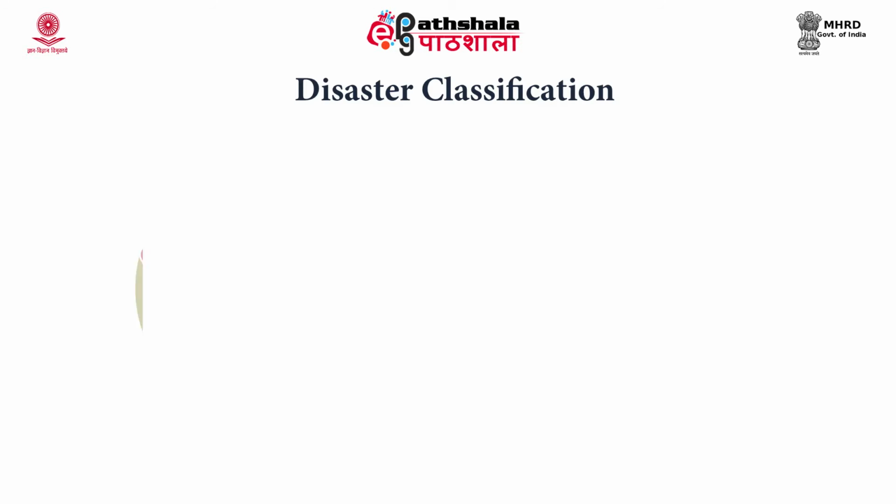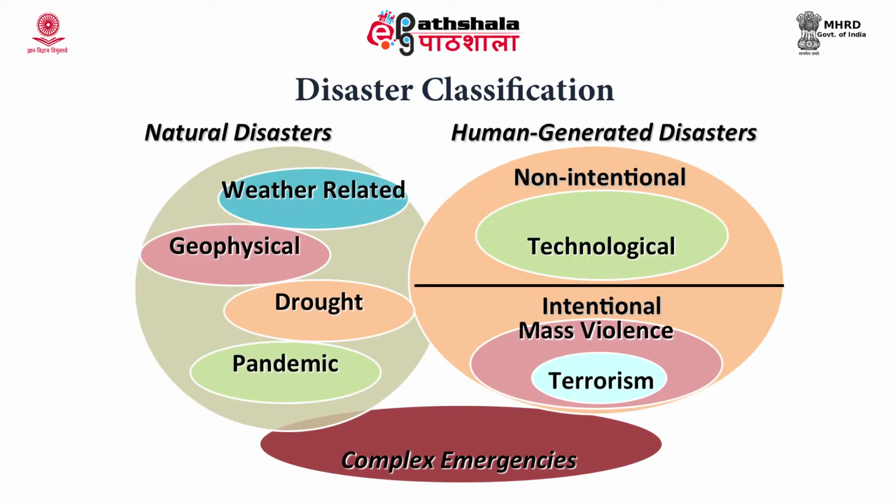Disaster classification, as we have seen now: it can be natural disasters, and in natural disasters we have weather related, geophysical, drought and pandemic. In human generated or anthropogenic disasters, we have two categories, non-intentional hazards and intentional hazards. Non-intentional could be due to technological faulty operation of certain systems, as occurred in the Bhopal gas tragedy, or in the Chernobyl disaster, which occurred in Ukraine in April 1986. Intentional could be mass violence, which could be used for terrorism purposes. It is also referred to as bioterrorism.